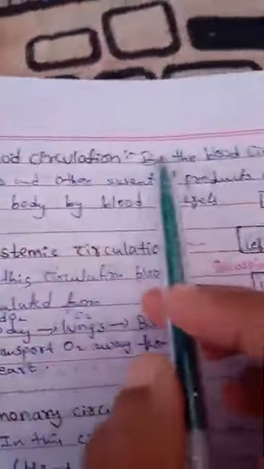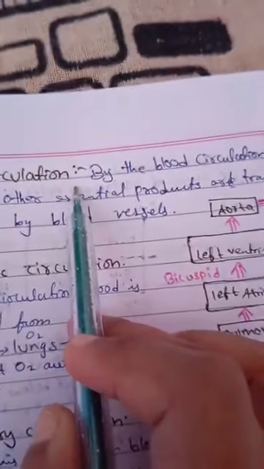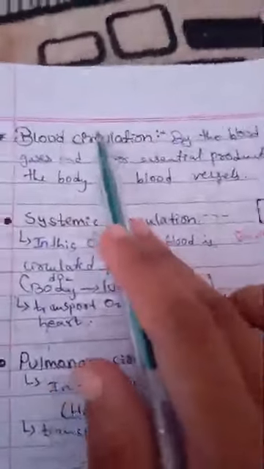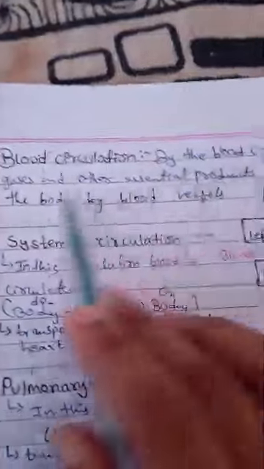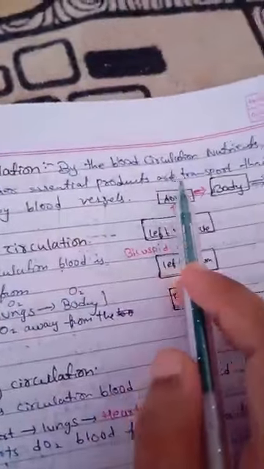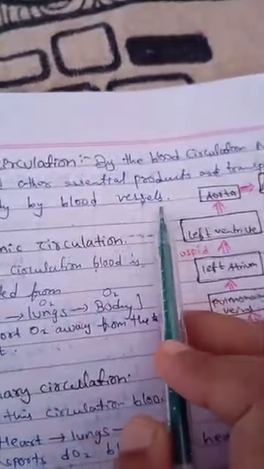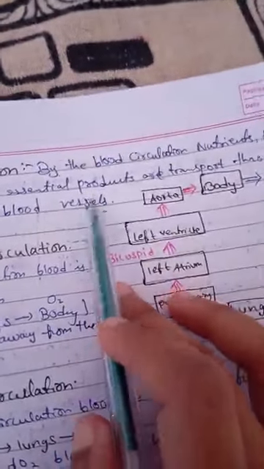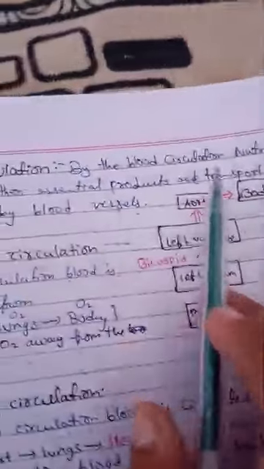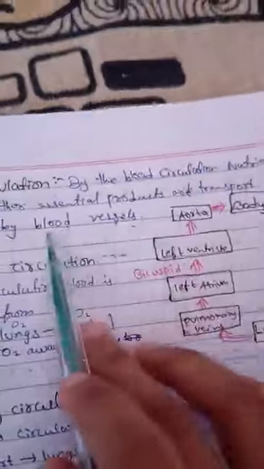Blood circulation. Let's see the definition of blood circulation. By blood circulation, nutrition, respiratory gases, and other essential products are transmitted throughout the body by the blood vessels. Because of blood circulation, nutrients, respiratory gases, and essential products are transported throughout the body with the help of blood vessels.